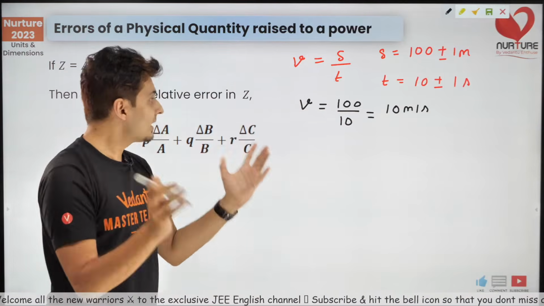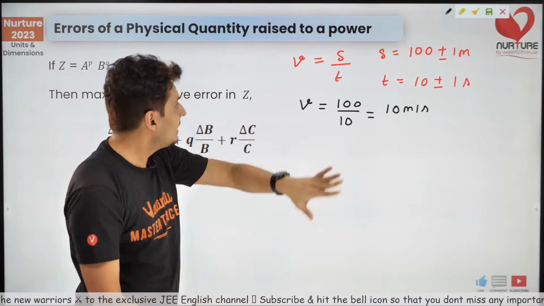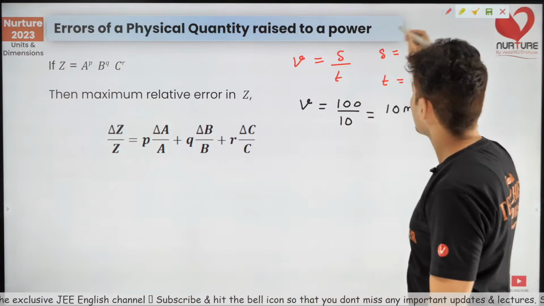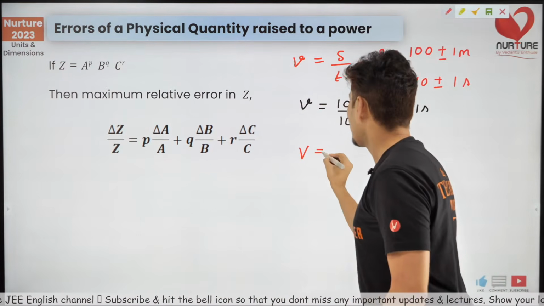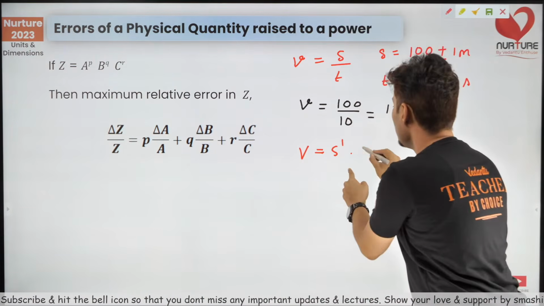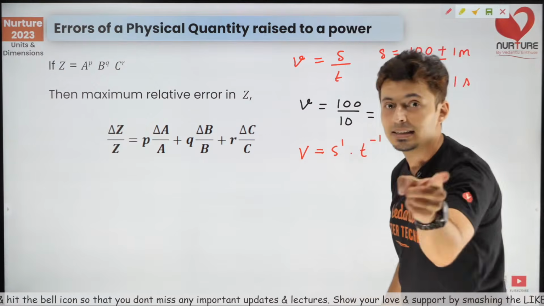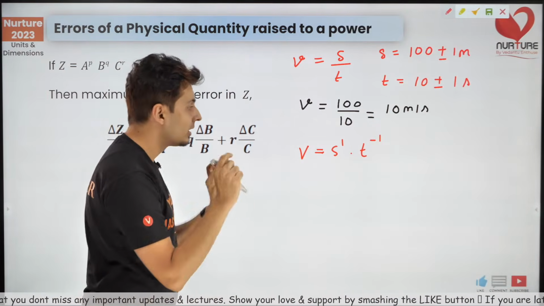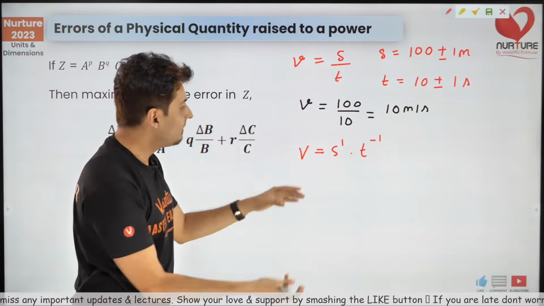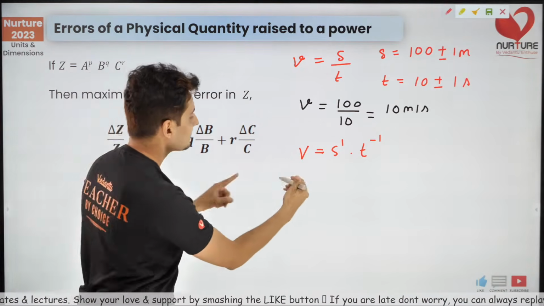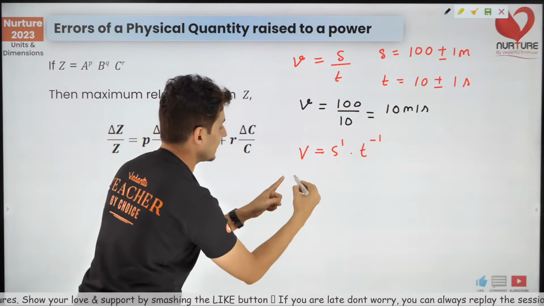But I want, what is the error in the velocity? So again, use this result. How will you use this result? Observe this. Velocity is actually displacement raised to 1, s raised to 1 into t raised to minus 1. There is a negative power of t because t is downstairs. So always write it in this form. Now use this formula.